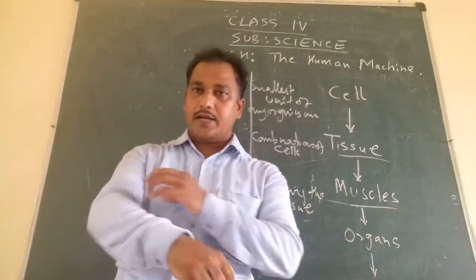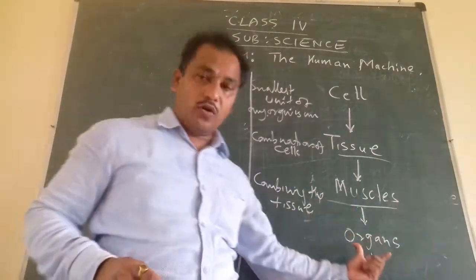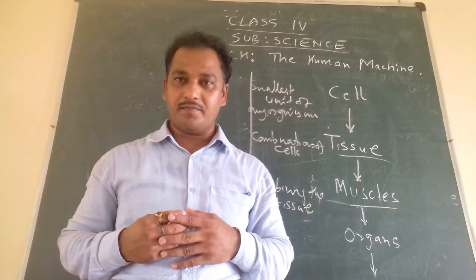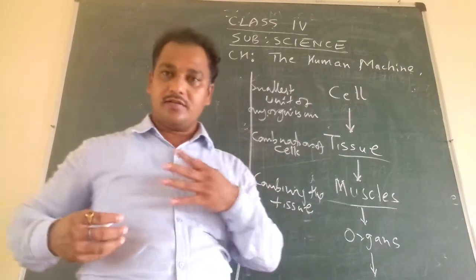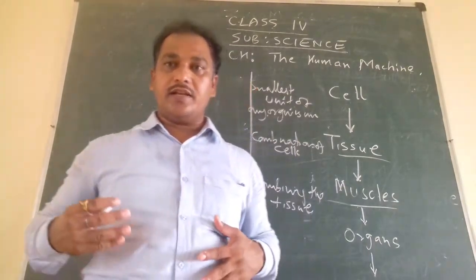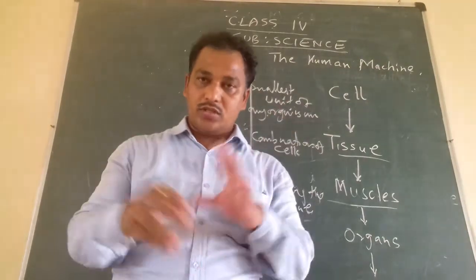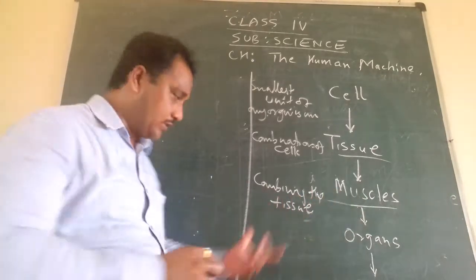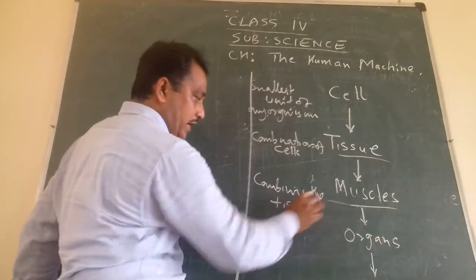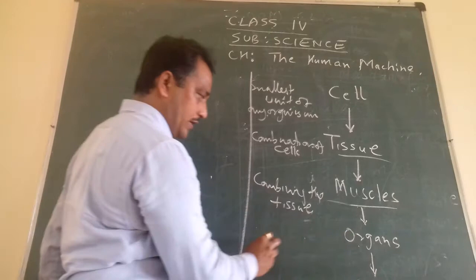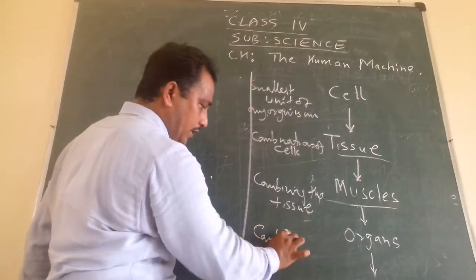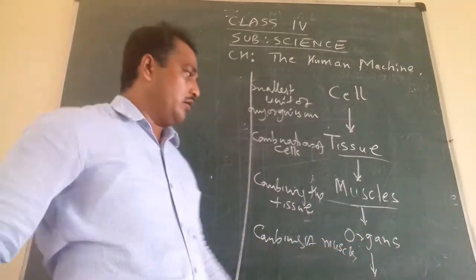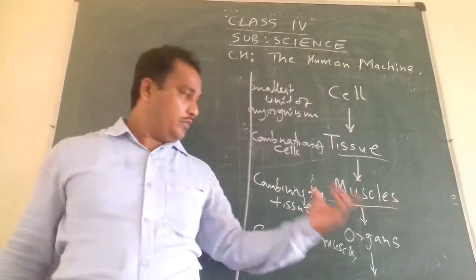Similarly, a lot of muscles combine, and they will form what? They will form the organs. Which organs do we have in our body? Can you name them? Yes, heart, lung, liver, kidney, brain. These are the organs. They are made by combining the muscles. So muscles combine to form organs. Okay, so you can write: muscles or tissues combine to form organs.